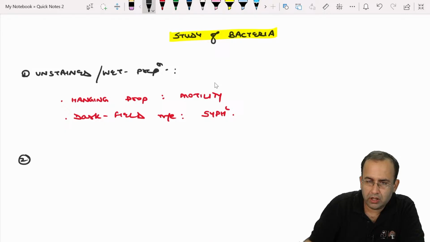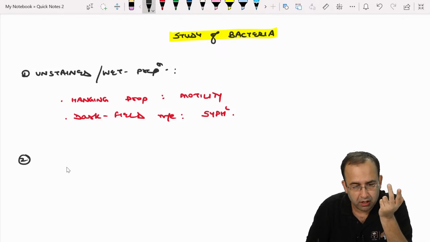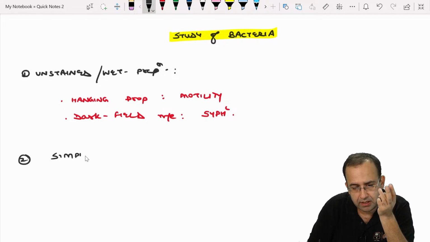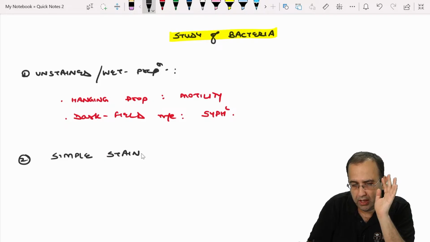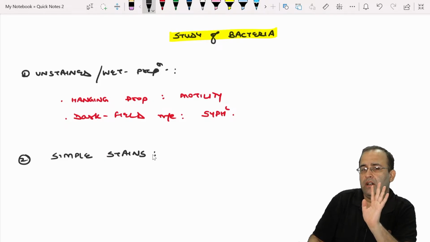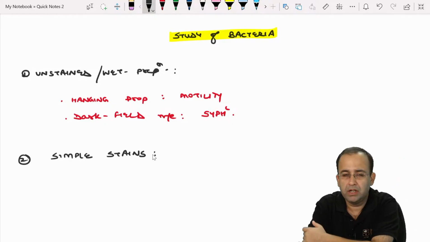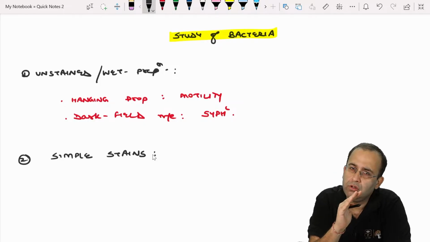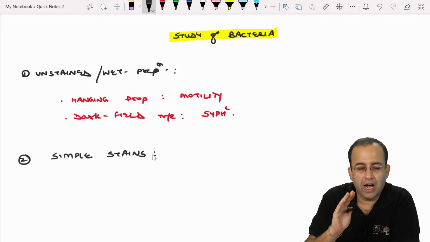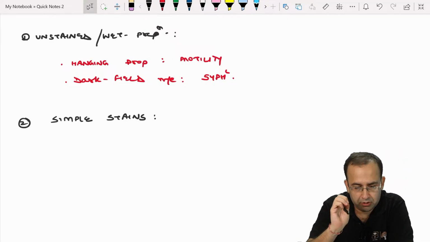So do not think of memorizing. We can study the bacteria firstly by unstained method, then we can use simple stains, then negative stains, then special stains. Nobody is going to ask you to write a subjective answer. See, we have to target the paper. It is an MCQ based paper. The right answer will be there in front of you. You just have to apply that knowledge. Answer is there in front of you. So study accordingly. That's all I want to say.